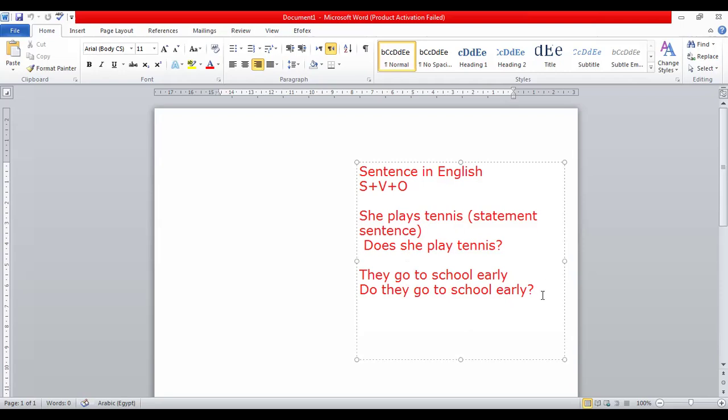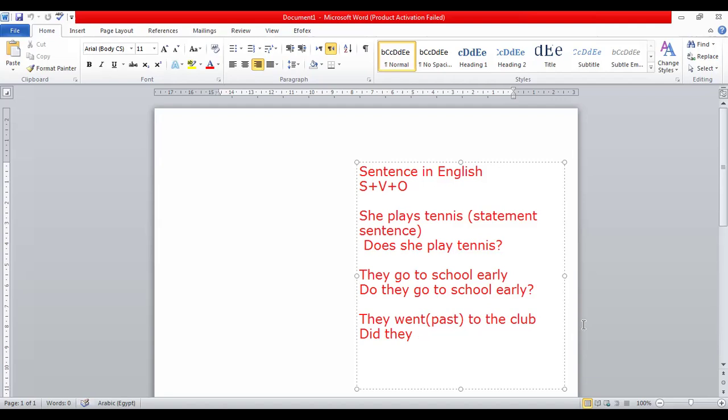Let's go to another one in the past form. They went, for example, to the club. Here we have went. Went is in which tense? Went is in the past form. So what can I use in this case? In this case, we use did. They did.